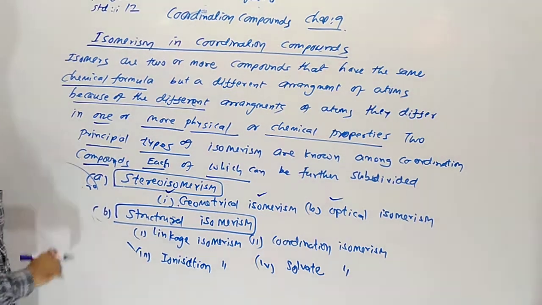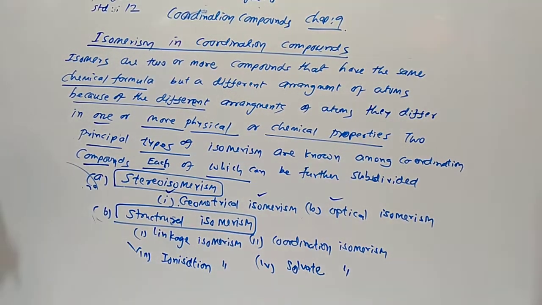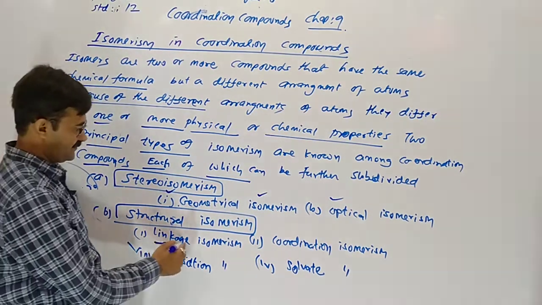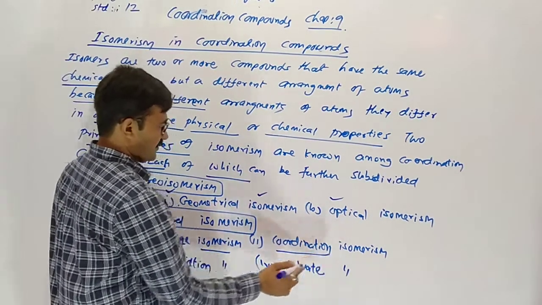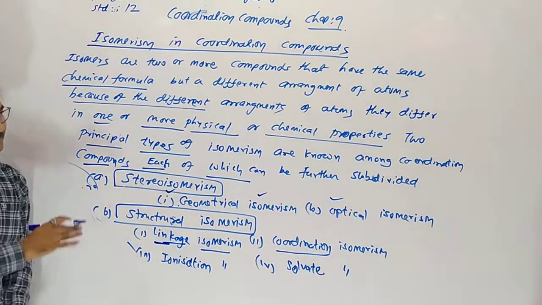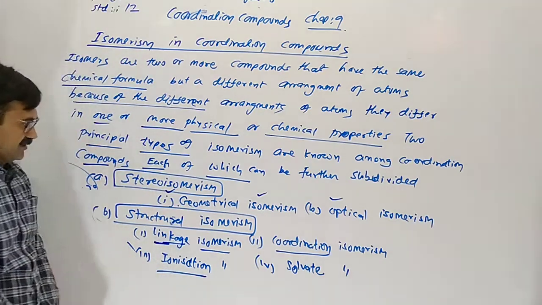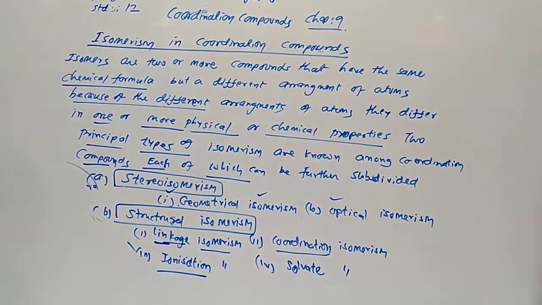In structural isomerism, there are four subdivisions: linkage isomerism, coordination isomerism, ionization isomerism and solvent isomerism. Only remember the names for now; we will discuss the full detail later. These are the classification of isomerism of coordination compounds.